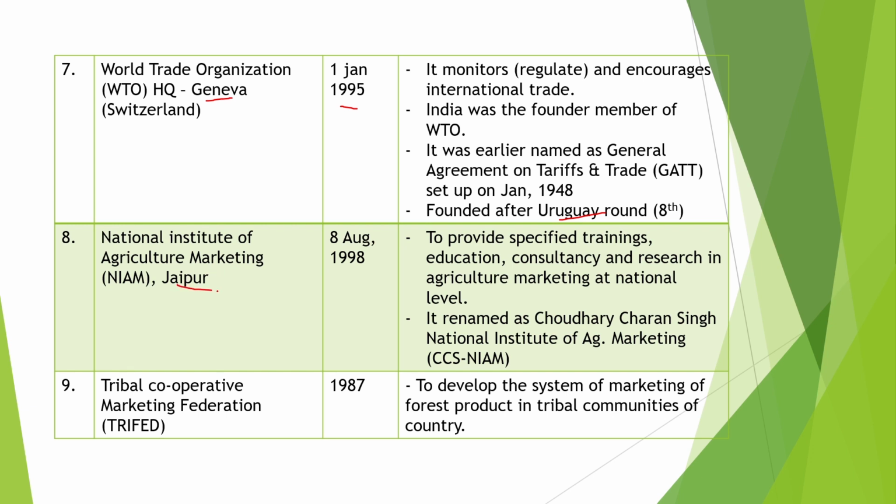Next is NIAM, National Institute of Agriculture Marketing, present at Jaipur, established on 8th August 1998 to provide specified training, education, consultancy and research in agriculture marketing at the national level. It is renamed as Chaudhry Charan Singh National Institute of Agriculture Marketing.